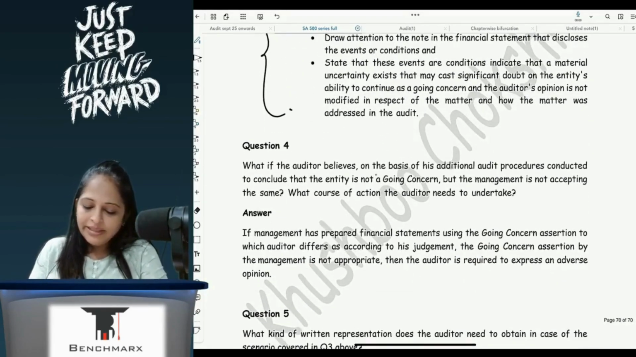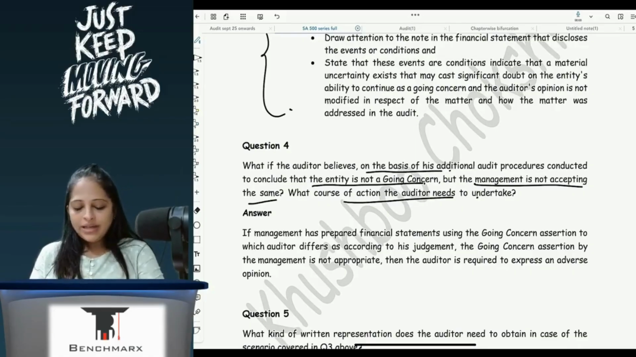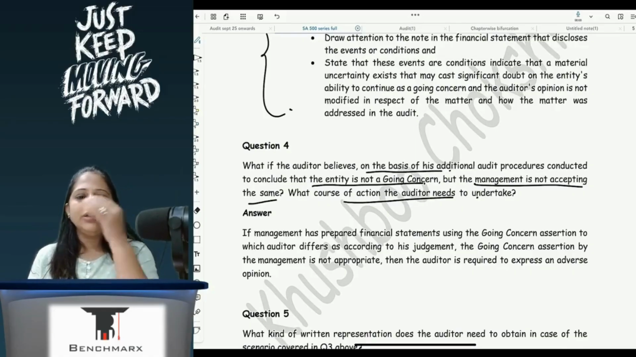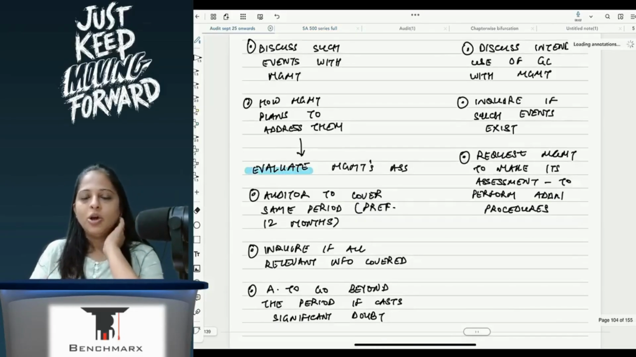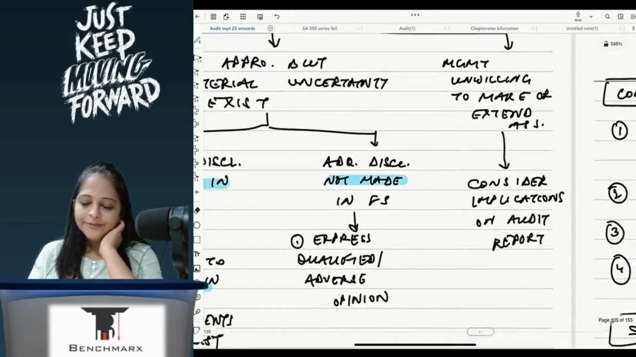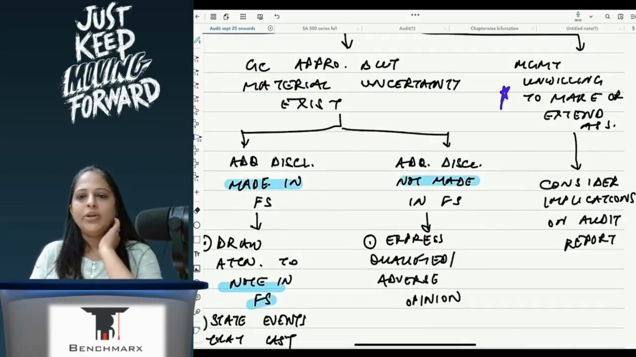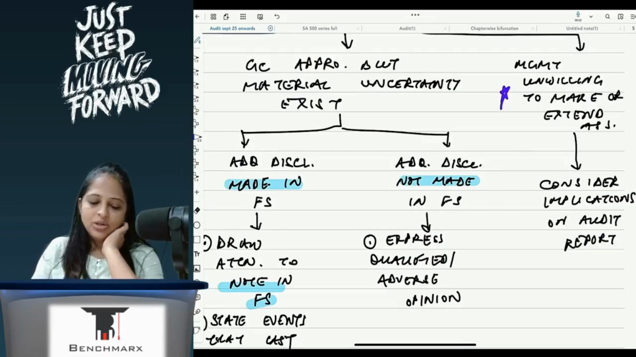What if the auditor believes on the basis of his additional audit procedures conducted that the entity is not a going concern, but the management is not accepting the same? What is the course of action that the auditor will take? So here, if there is an issue with the going concern being inappropriate, then management has to show it. If not, then you will give an adverse opinion. So in this chart, this is the point we look at. Management unwilling to make or extend assessment, consider implications on audit report, and you will issue an adverse opinion.